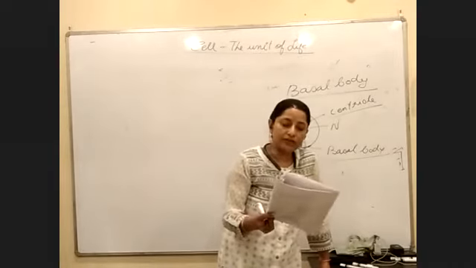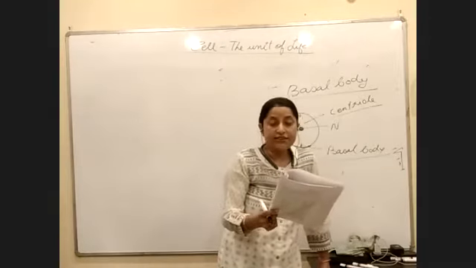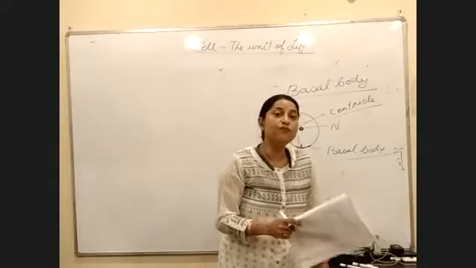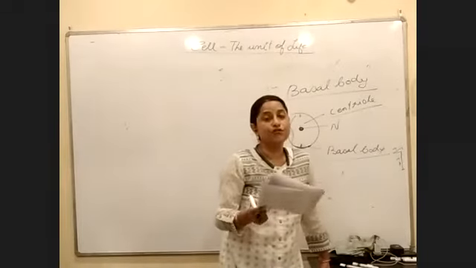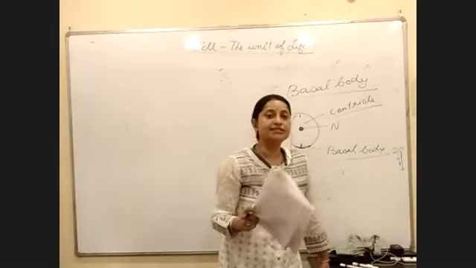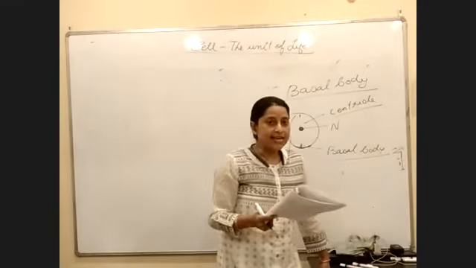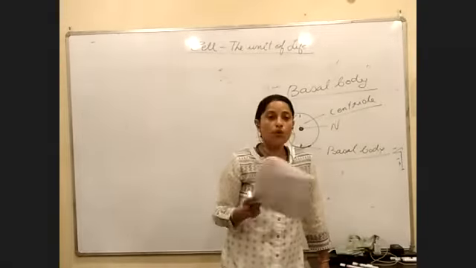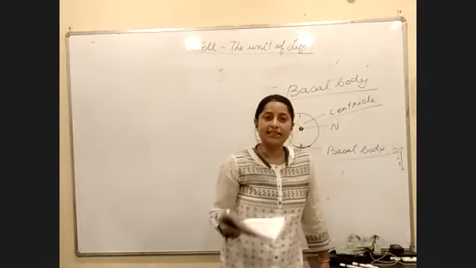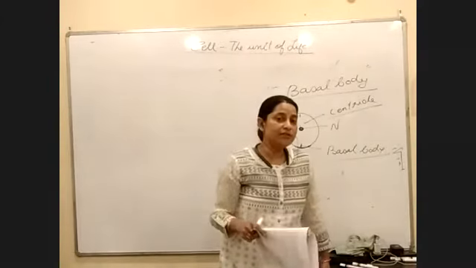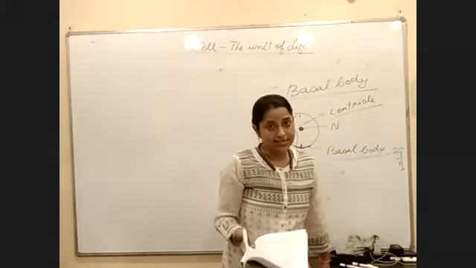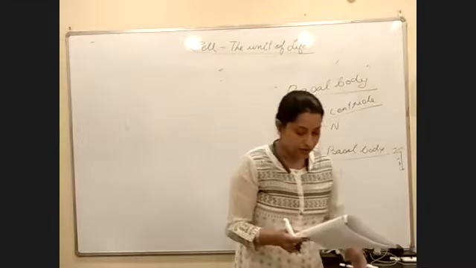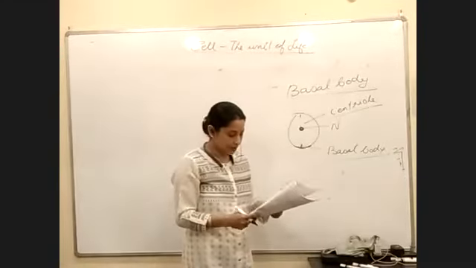And if you're talking about the function of basal body, it gives rise to cilia and flagella, and it is also responsible for the movement of cilia and flagella. How will the cilia move? In which direction will it move? Everything is decided by the basal body. So we have used 2 words. One is called as the centriole and the other is called as the basal body. When is the centriole called as the basal body? I think you all understood. What is the function of a basal body? It gives rise to cilia or flagella, and also it controls the movement of the cilia and flagella. Right? Yes, ma'am. Okay.